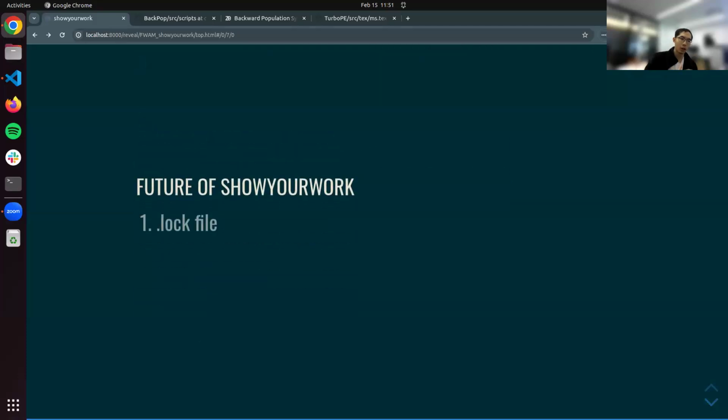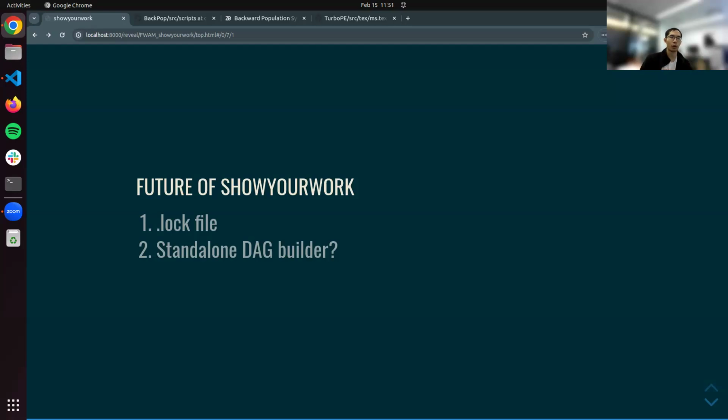So, the future of Show Your Work. As I said, the dependencies may have an evolving issue, or link rot issues or something like that. So in the future, we may find a solution that produces a log file. Maybe we write it in Rust, and that will be better, or some other language to manage the dependency issue. Currently, Show Your Work uses a lot of Snakemake.